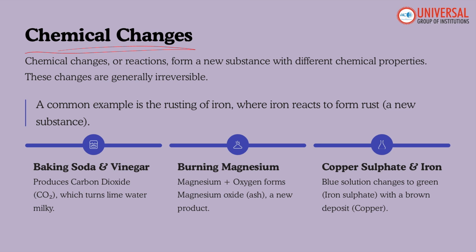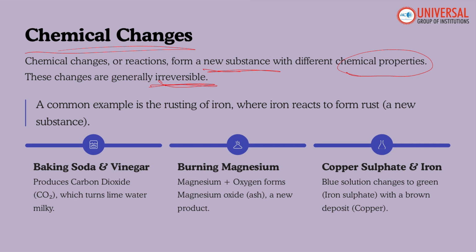A chemical change or chemical reaction is a process where a new substance with new properties is formed. These changes are generally irreversible. Chemical changes or reactions form a new substance with different chemical properties. If we look at physical changes, the substance can be brought back to its original form, so the process was reversible. But at the same time, chemical changes are irreversible processes.